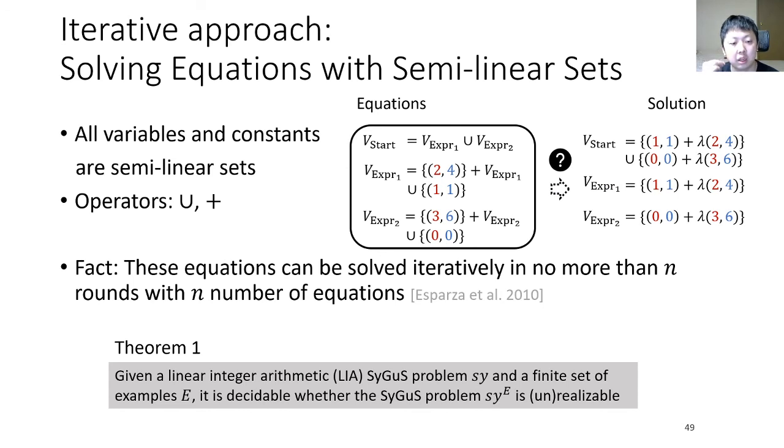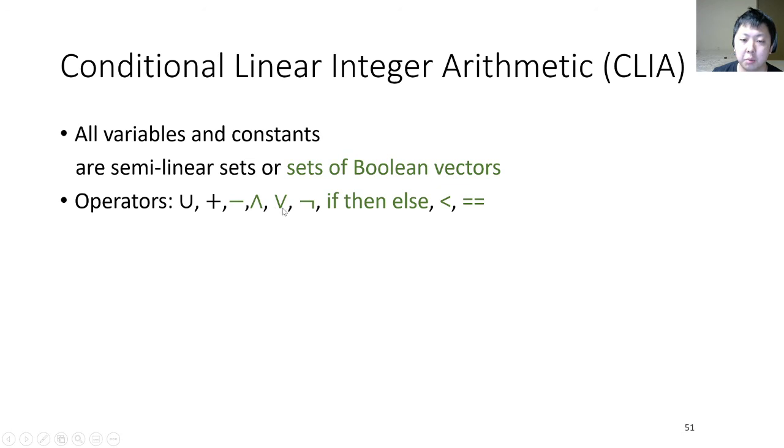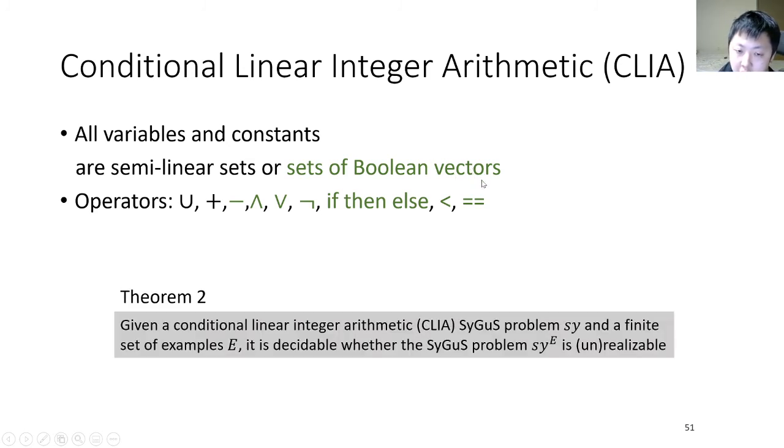The theorem says that linear integer arithmetic SyGuS problems with a finite number of examples are decidable, where linear integer arithmetic, the LIA, contains only union and plus operators. Actually, there is a more popular background theory, the conditional linear integer arithmetic, also called CLIA, in which besides union and plus, there can be more operators like the minus, the Boolean operators, and the if-then-else operators, and the value of variables can also be sets of Boolean vectors. And in our paper, we show how to deal with these new operators.